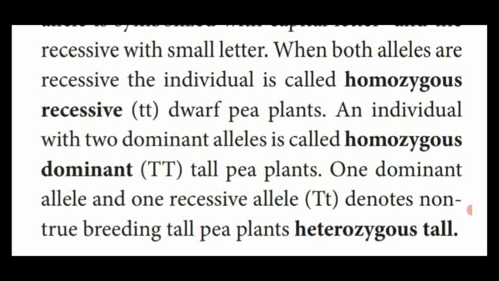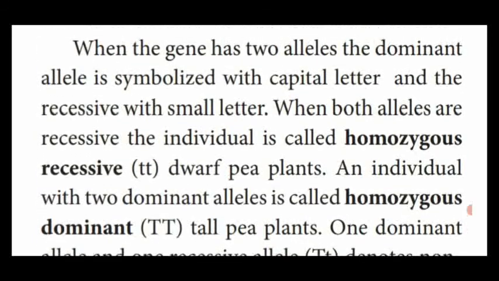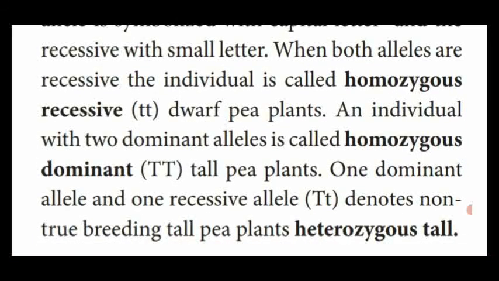That's why capital T with a small t, the two different alleles showing heterozygous, is denoted as what plant? Tall plant. So these are all the different characteristic features observed by Mendel in his experiment on pea plants. Dear students, these are all the terminology related to Mendelism.